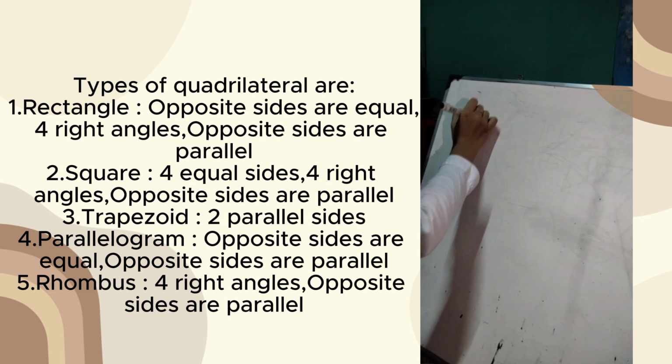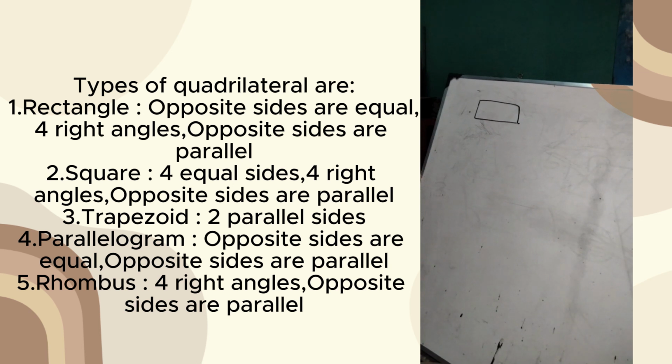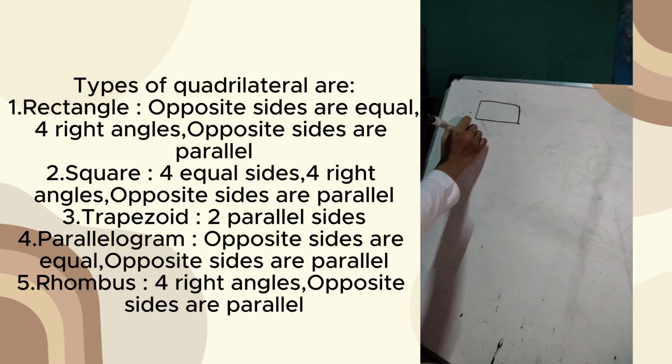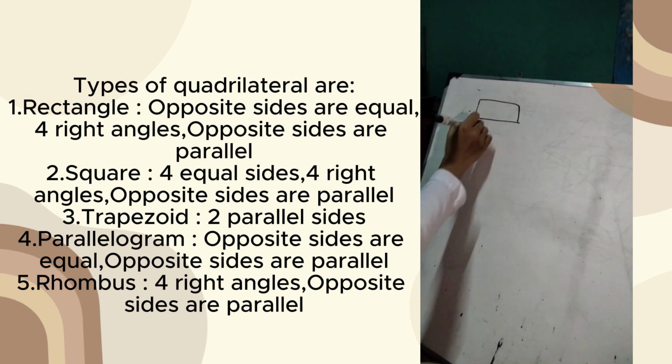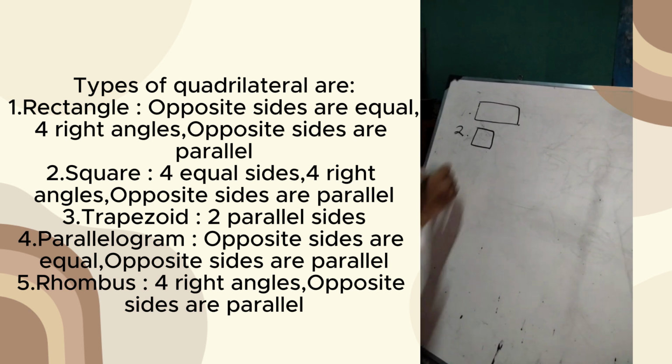Rectangle: opposite sides are equal, four right angles, and opposite sides are parallel. 2. Square: four equal sides, four right angles, and opposite sides are parallel.